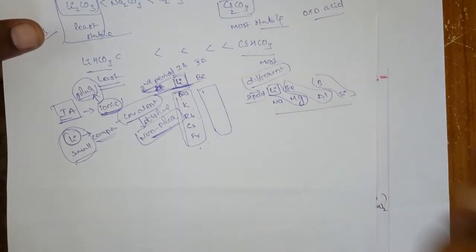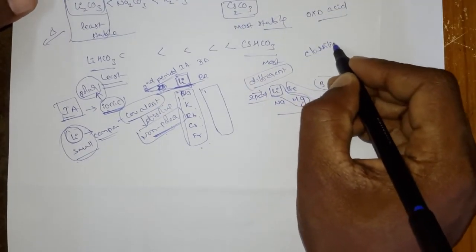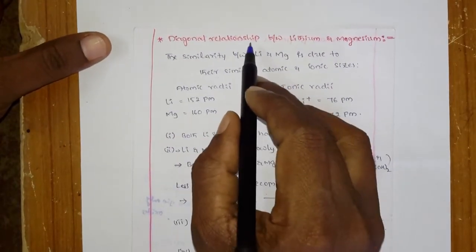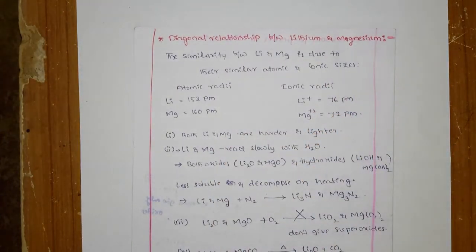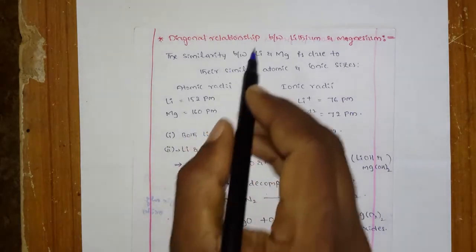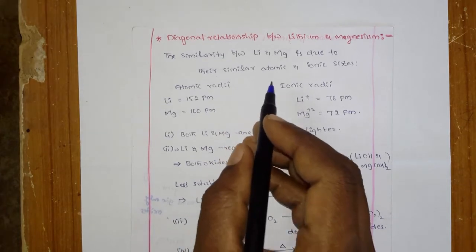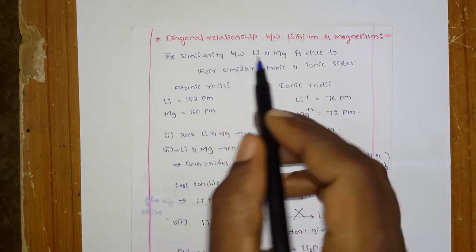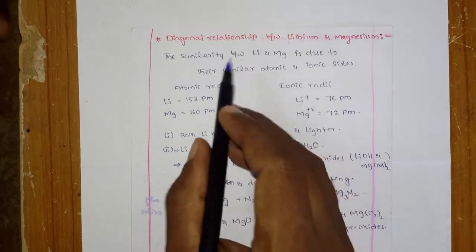These are things you learned in the classification of elements, in the second chapter. Because of this diagonal relationship, they show the same kind of properties. Just before going to the properties, we should know why they are showing similar properties.